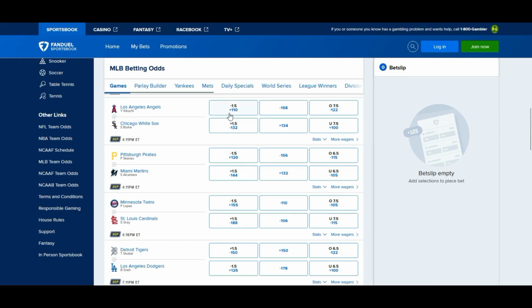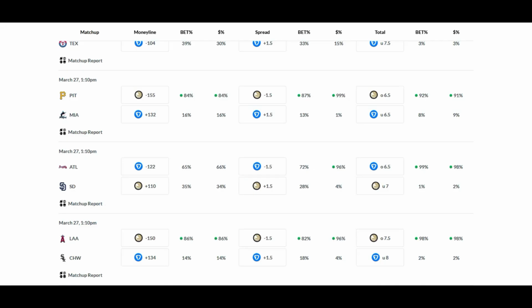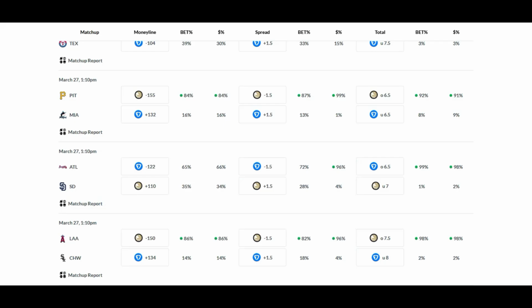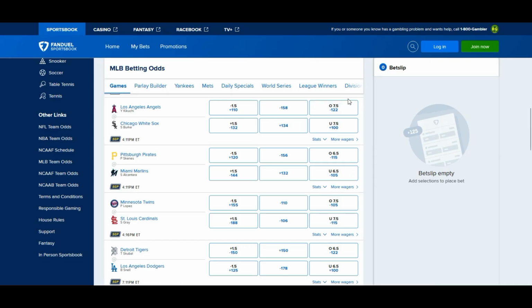Plus 110. It's not a high spread, but they are getting a ton of the 96%. And only as it currently stands, I would go with the Angels across the board. I would join the public across the board. Where's the over under? Okay, join the public across the board in this game. Only as it currently stands, but it doesn't look like the odds are going to change very much.